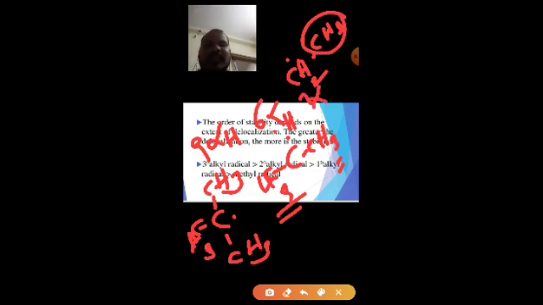So which is the most stable free radical? The tertiary, because it has 9 alpha hydrogens. Why is it the most stable? Because a free radical containing 9 alpha hydrogens will have 9 hyperconjugative structures. So it is more stable than the secondary free radical, which has 6 alpha hydrogens, so it has 6 hyperconjugative structures.